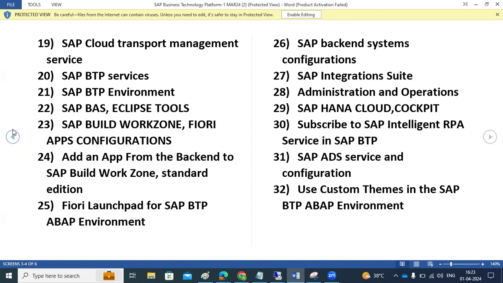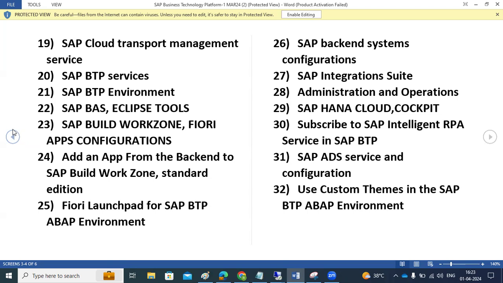Sure. I can give you the background of the SAC, how to connect to the backend systems and everything. If required, all together only we can connect it. I have one enterprise account. In the enterprise account, we can take the subscription of SAP Analytics Cloud. Then we can configure it and connect to our backend systems, all those things. Yeah, we can do that. I can add that stuff as well.